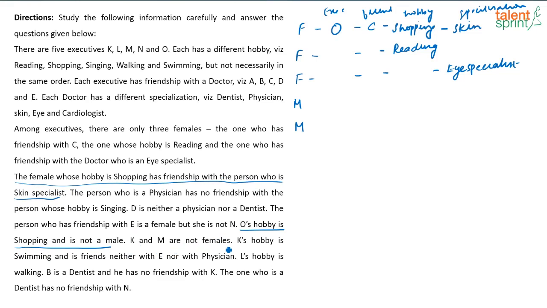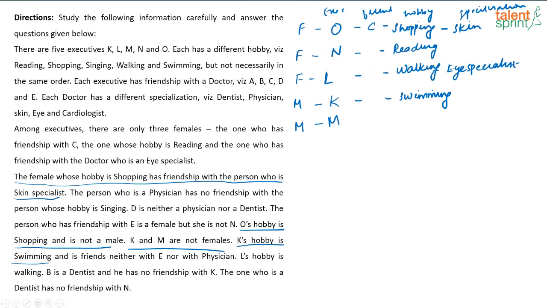K and M are not females. So, one of the males has to be K and one of the males has to be M. Right? K and M are not female. So, one will be here, one will be here. K's hobby is swimming. So, K likes swimming. Then L's hobby is walking. Now, K and M are the male members. So, where will L and walking come? This has to be L and this has to be walking. So, if this is L, this is going to be N.